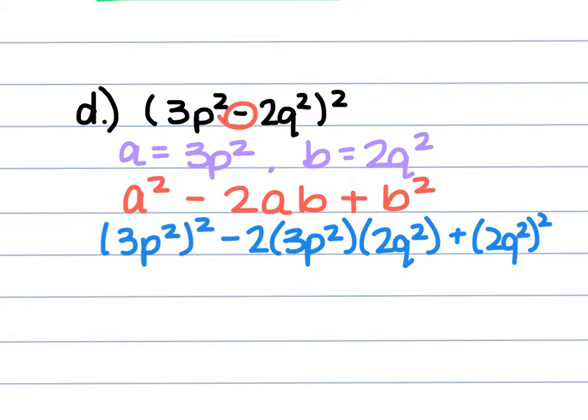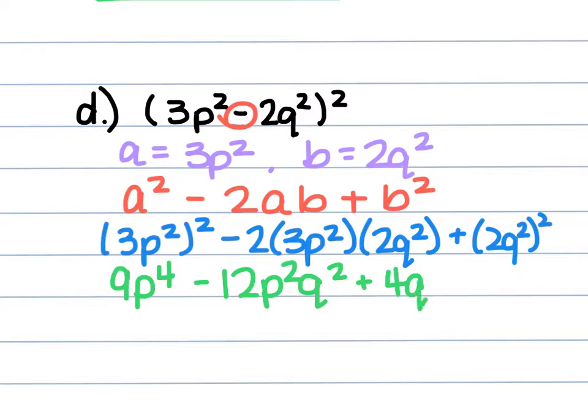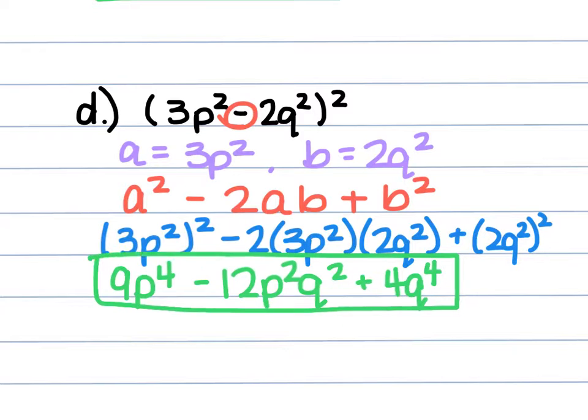So simplify this. The 3p squared raised to the second power is 9p to the fourth. The negative 2 times 3p squared is negative 6p squared. Negative 6p squared times 2q squared is going to be negative 12p squared q squared. And then that 2q squared raised to the second power is going to be 4q to the fourth power. So 9p to the fourth power minus 12p squared q squared plus 4q to the fourth power.